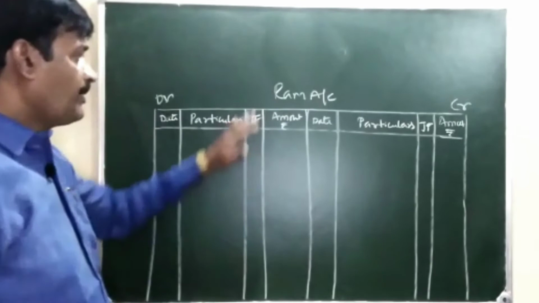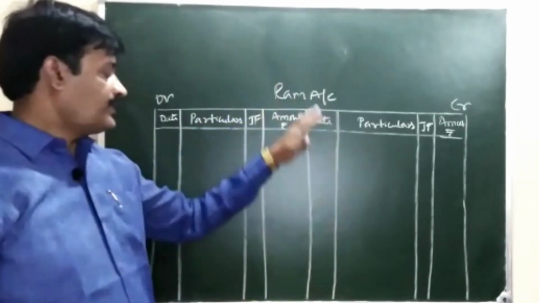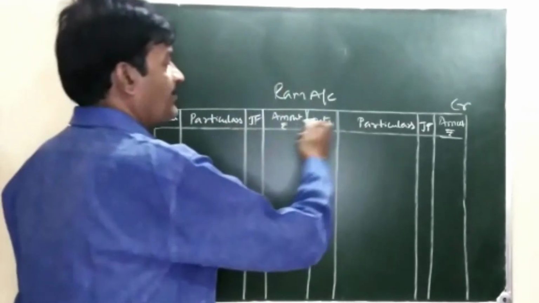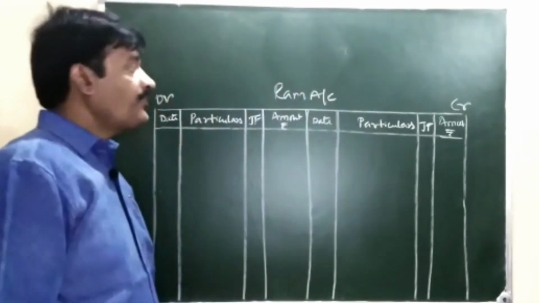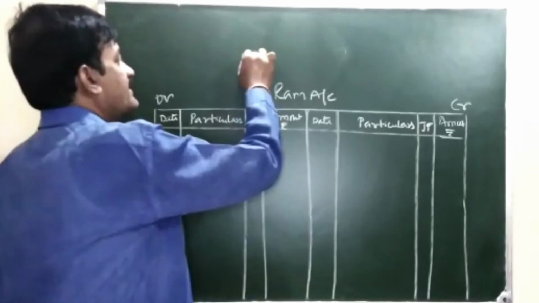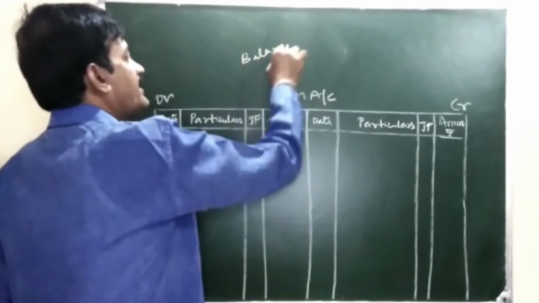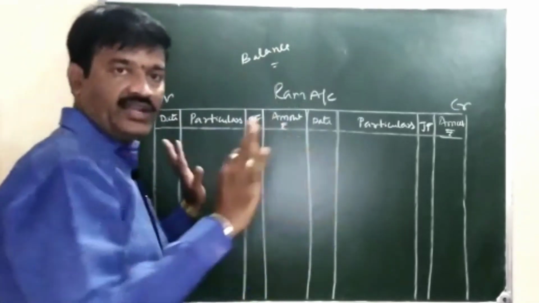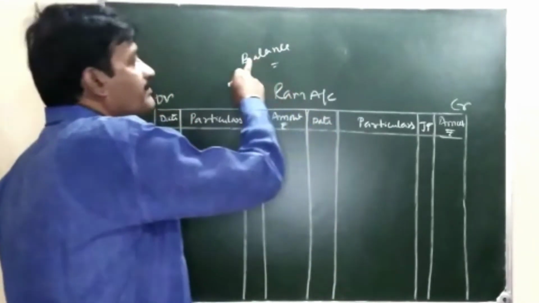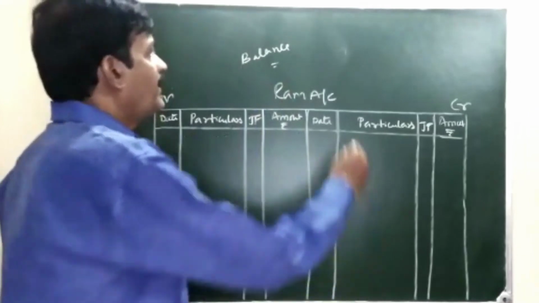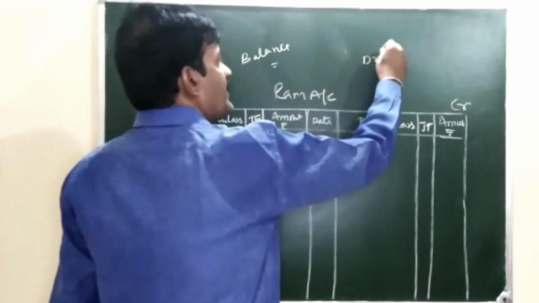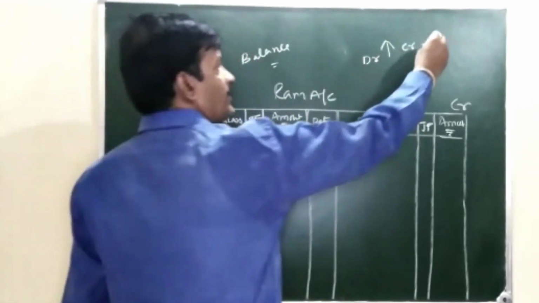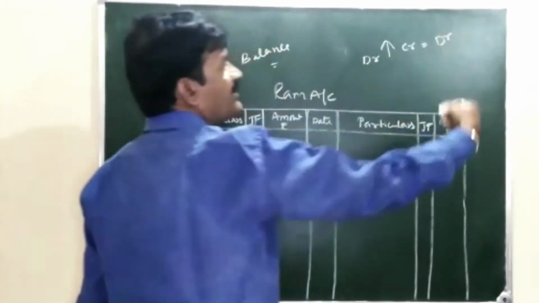And we are maintaining the account for a stipulated period. After completion of the stipulated period, we find the balance. What is balance? The difference between the debit total and the credit total is called balance. If the debit total is more than the credit total, we get a debit answer.